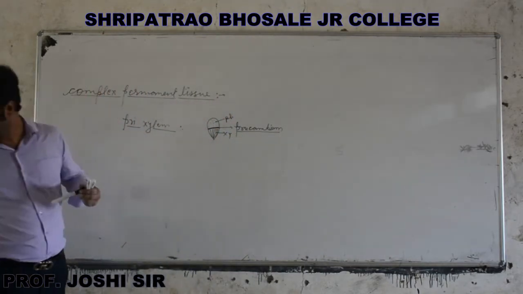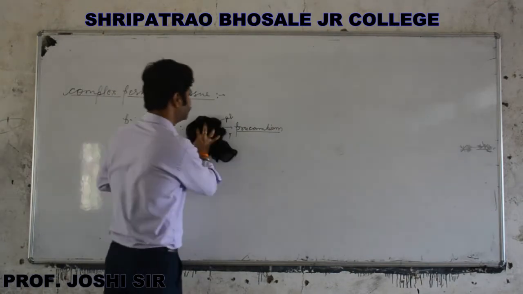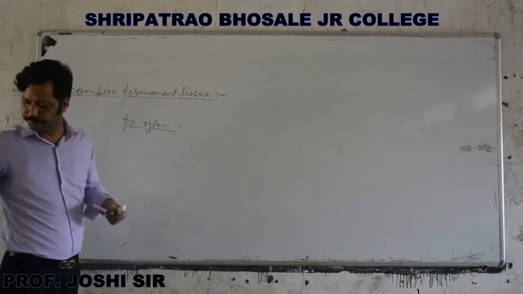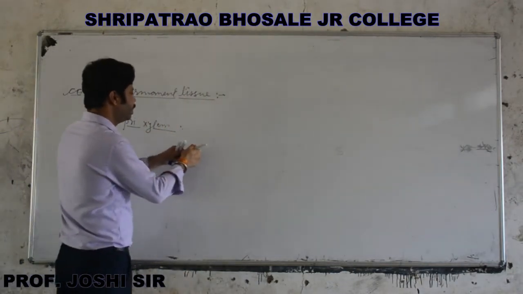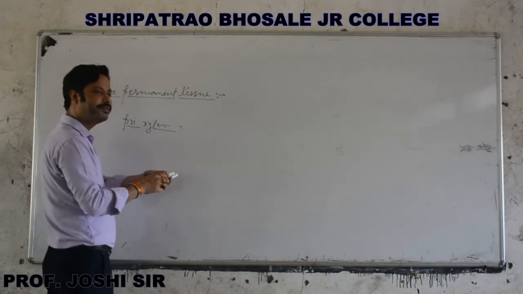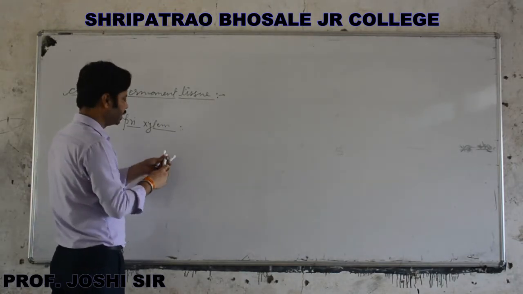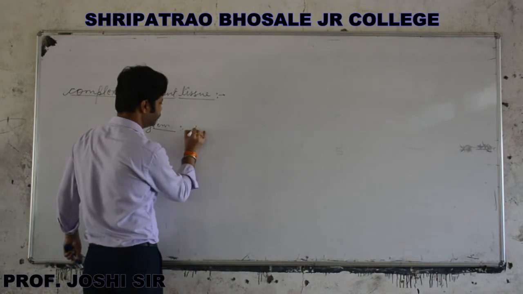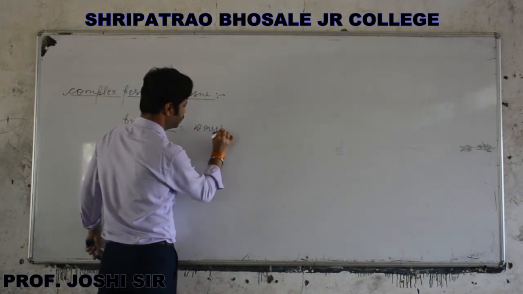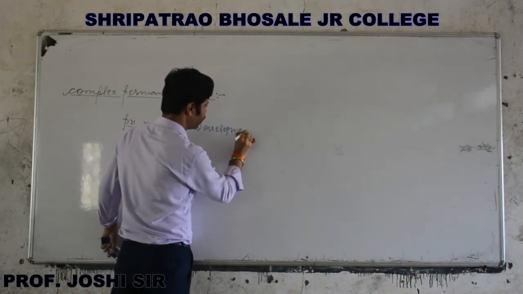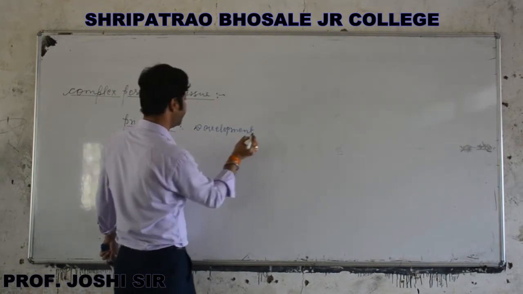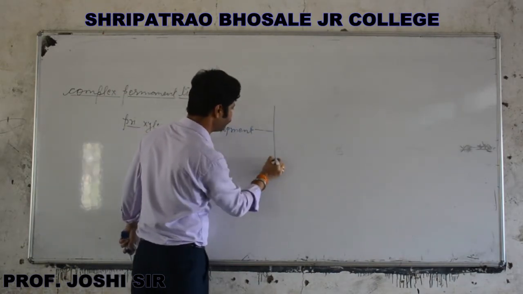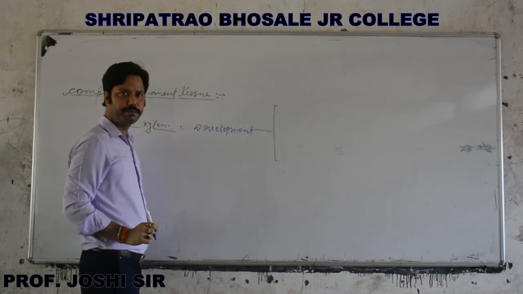On the basis of development, primary xylem can be further divided into the following two categories.